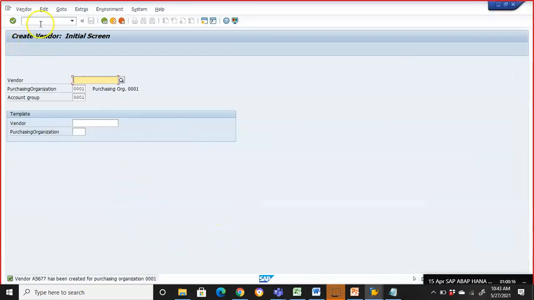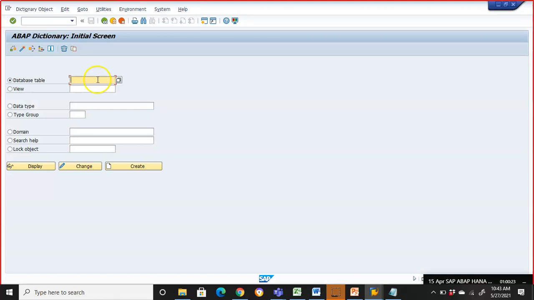Once we confirm that, we'll start the automation of the process. SE11, I'll go to SE11. We'll go to the LFA1 table, display.